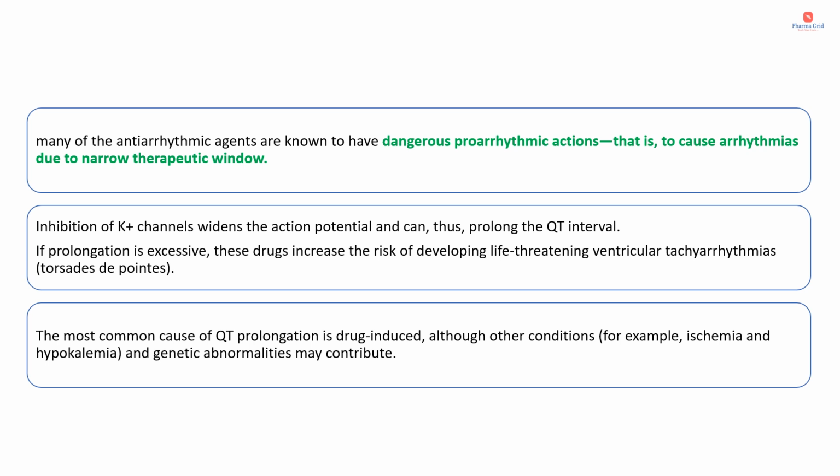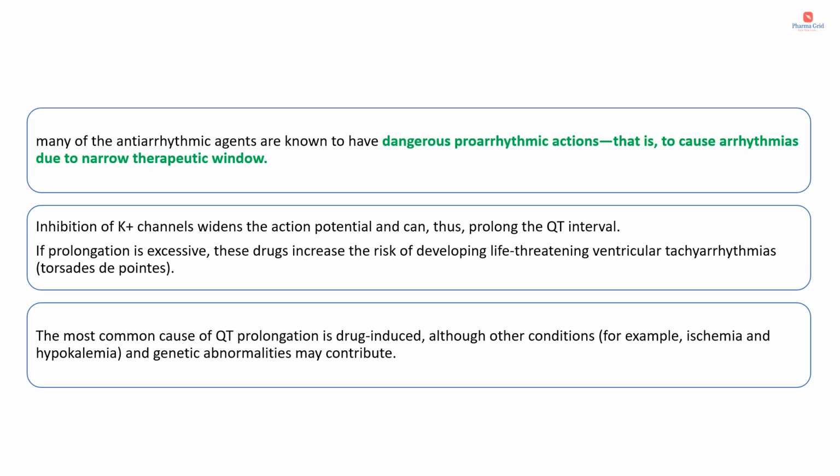So torsade de pointes is nothing but QT interval prolongation. It is a special form of ventricular tachycardia, where the ventricle takes more time to relax. So here what will happen? Inhibition of potassium channels widens the action potential, thereby prolonging the QT interval. Okay, so this is what is happening in torsade de pointes. The most common cause of QT prolongation is drug induced, although other conditions, for example ischemia, hypokalemia and genetic abnormalities, may contribute.